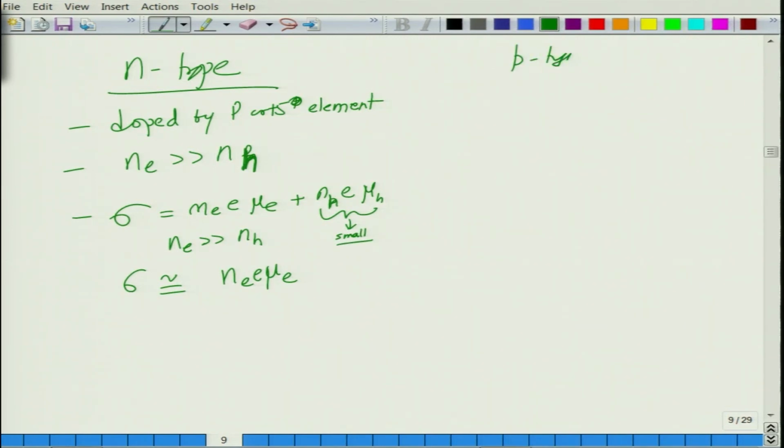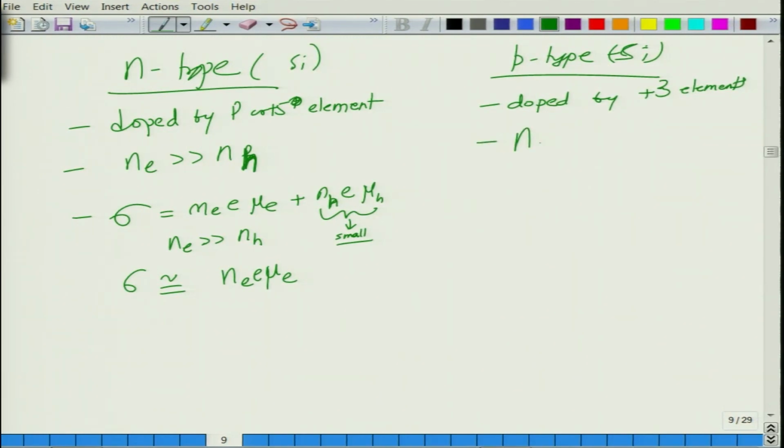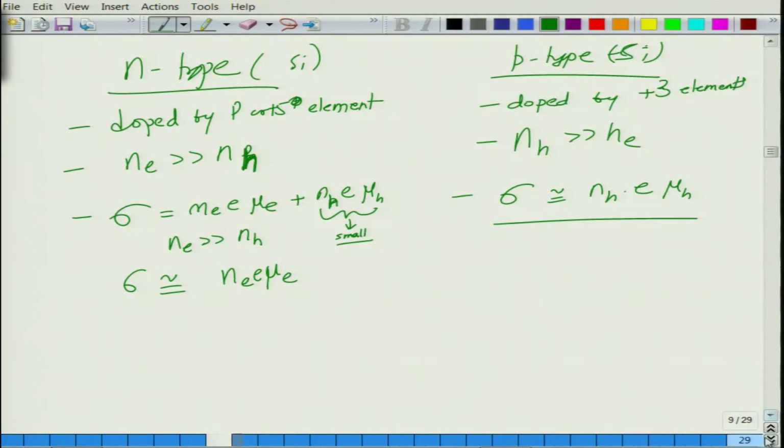In P type, it is doped by +3 elements. So, we are saying this in the context of silicon. For other semiconductors this would be different. So, NH is much larger than Ne, and here sigma is, by the same token, NH e mu H. Okay.